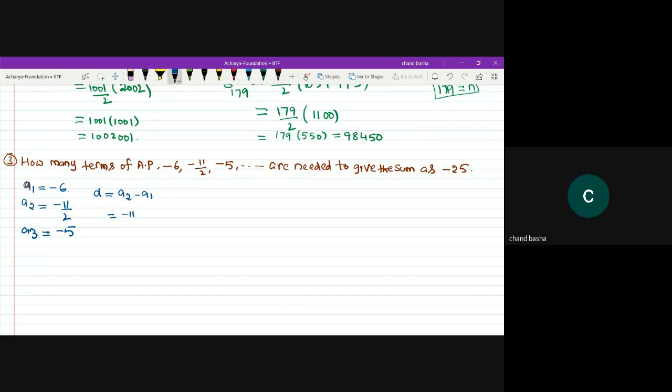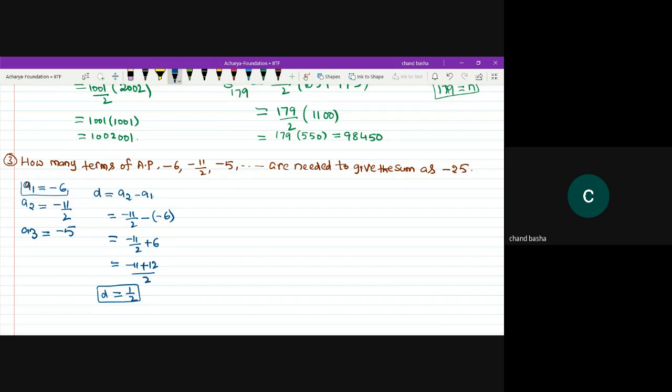A2 value is minus 11 divided by 2 minus 6. Minus of minus, it is plus, is equal to minus 11 divided by 2 plus 6. Minus of minus, it is plus 6, guys. Because A2 minus A1, minus 11 by 2 minus of minus 6 is equal to minus 11 plus 12 divided by 2. Is it 1 by 2? Common difference is 1 by 2. Yes, please.